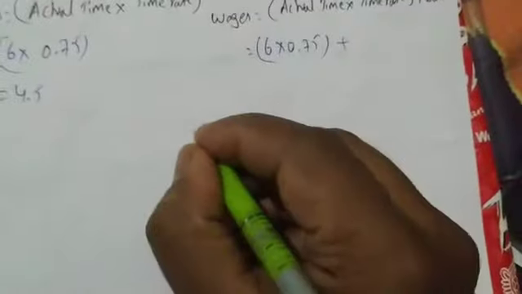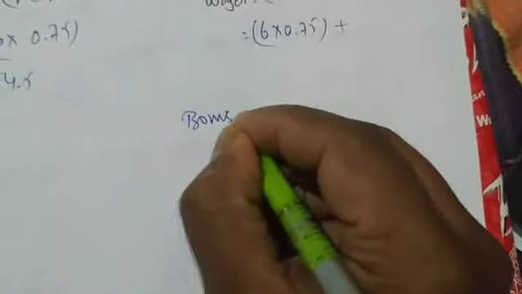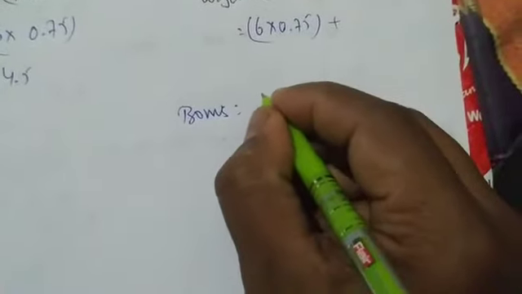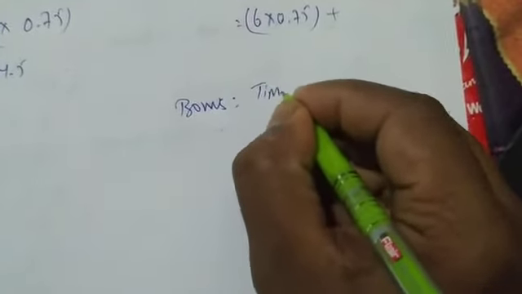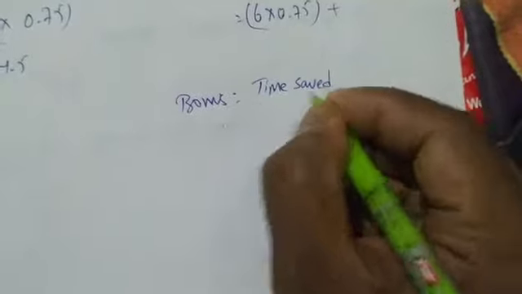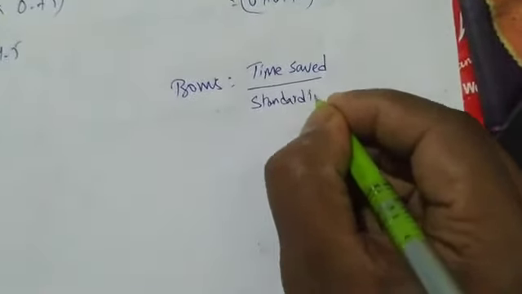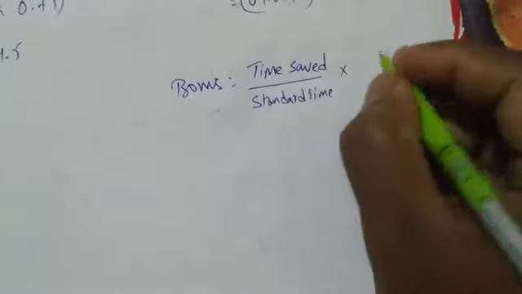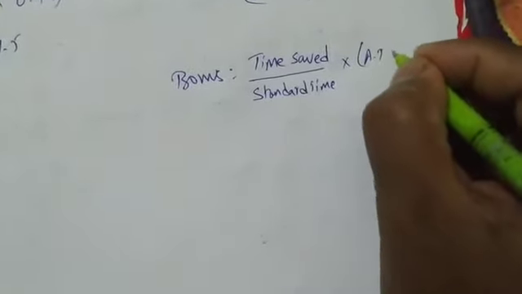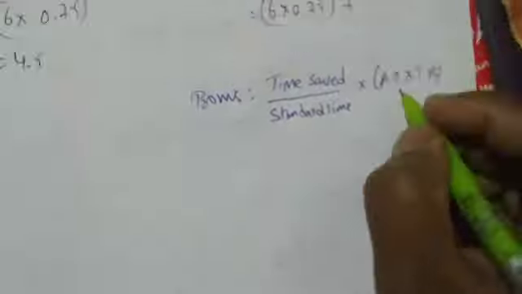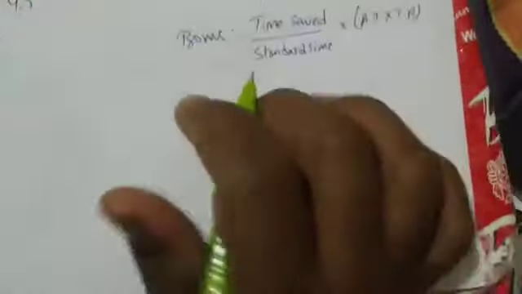So the bonus formula is time saved divided by standard time into actual time into time rate. How do we find time saved?